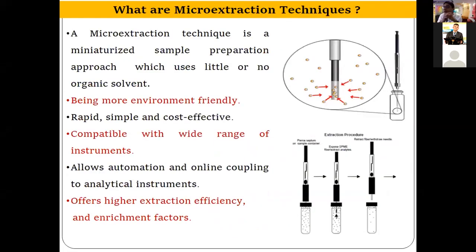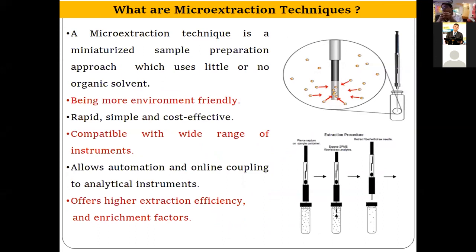So in order to overcome these disadvantages, we have to look for alternative extraction techniques, and these extraction techniques are known as micro extraction techniques. As the name suggests, these are also extraction techniques, but at a very micro level. Basically these are miniaturized extraction techniques, and they consume very little solvent or zero solvent. In case of solid phase micro extraction, it does not consume any solvent. And in case of some other micro extraction techniques, they consume only 100 microliters to 200 microliters of extraction solvent.